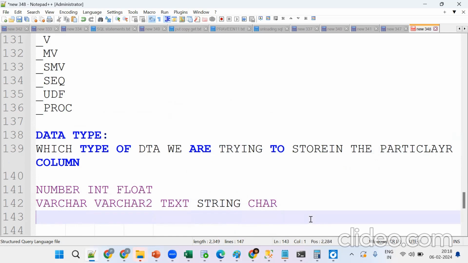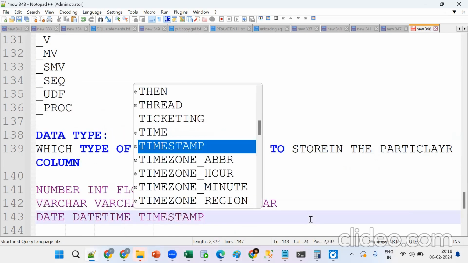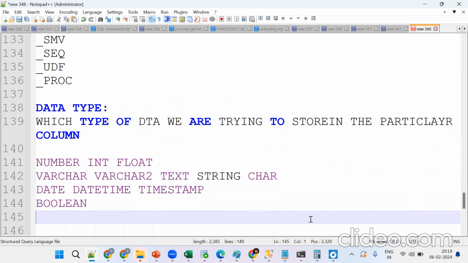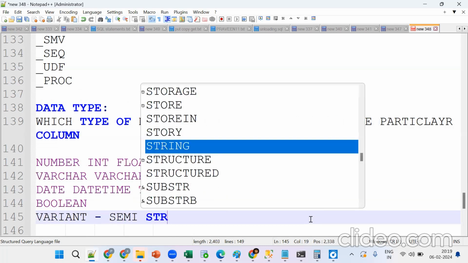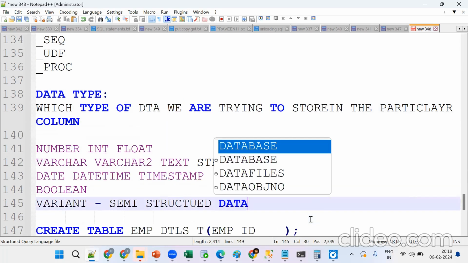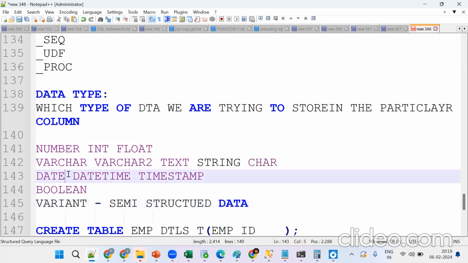Same thing, we'll go for date, time, timestamp. There are so many things there. Same thing, we have Boolean, so the Boolean data type. And one more important thing, which we'll see in Snowflake: the variant data type for storing semi-structured data. For now, understand this concept. Is it clear so far? So these are the data types.